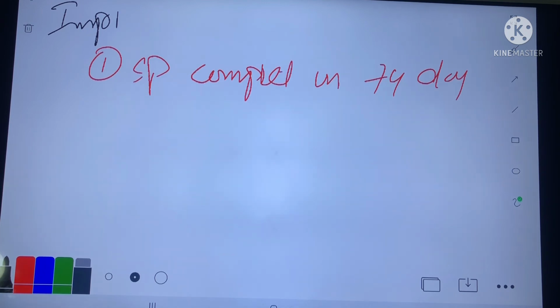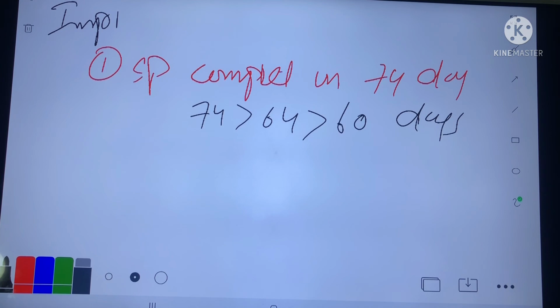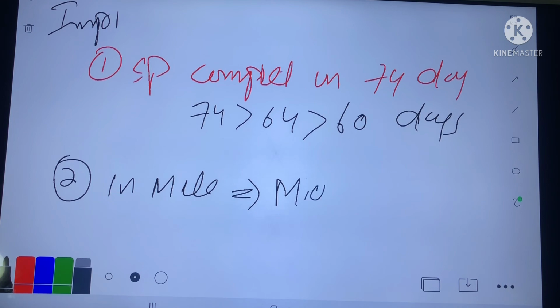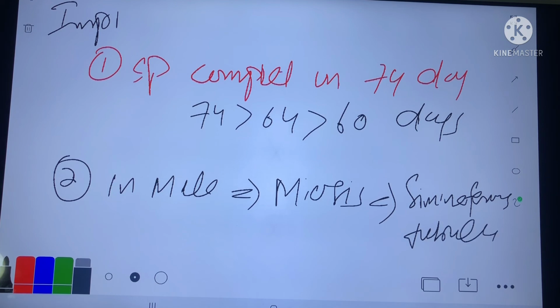The sequence is that 74 is greater than 64 is greater than 60 days. This is the sequence. Number second, in male, meiosis occurs in the seminiferous tubules.